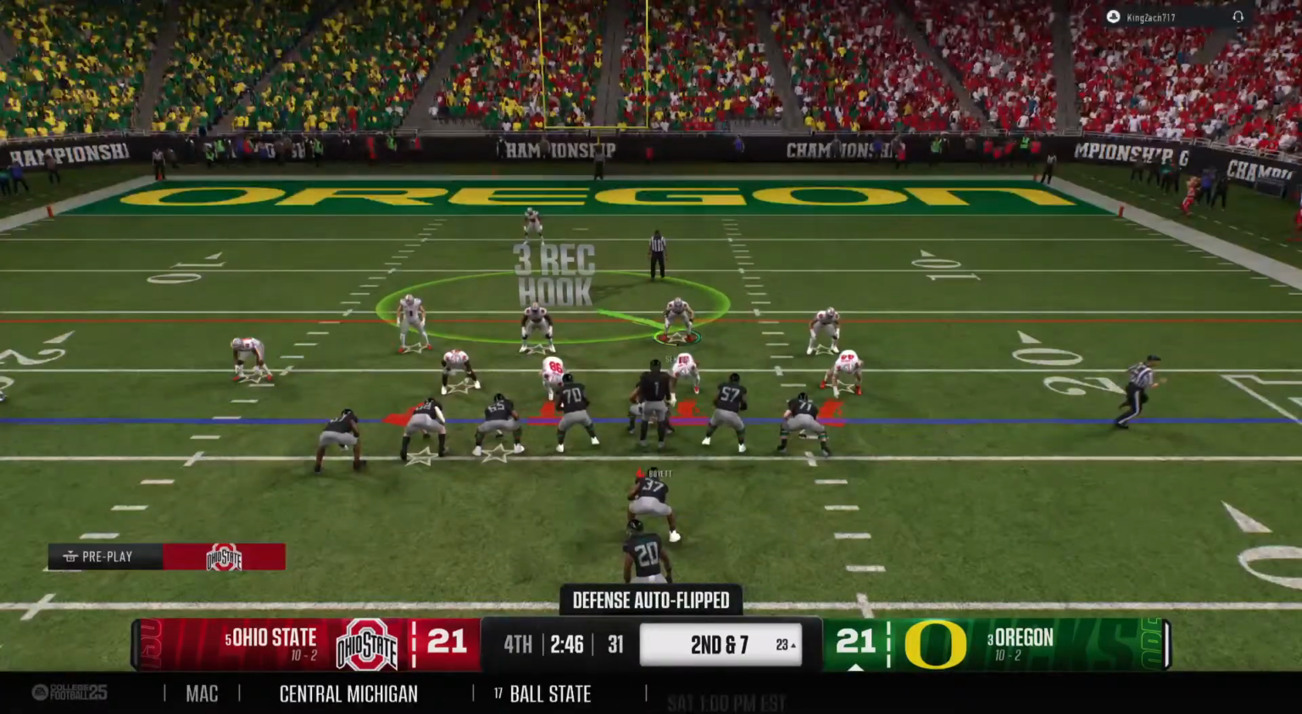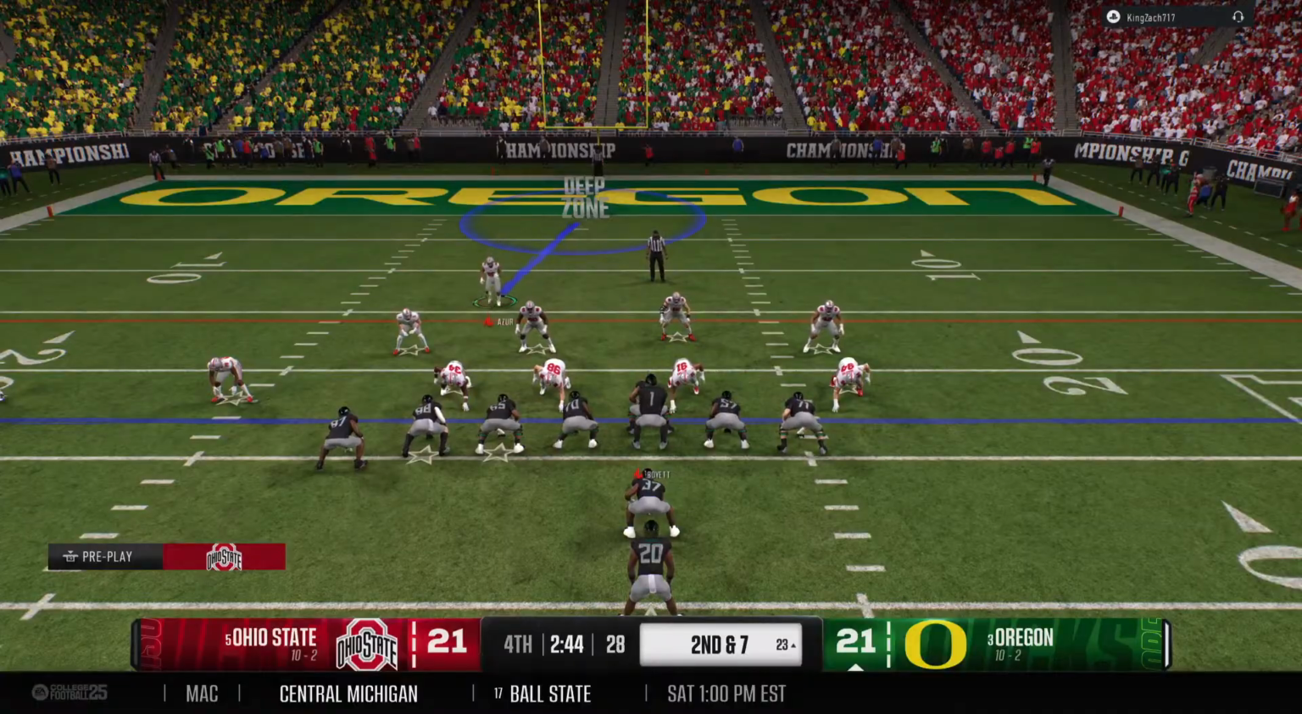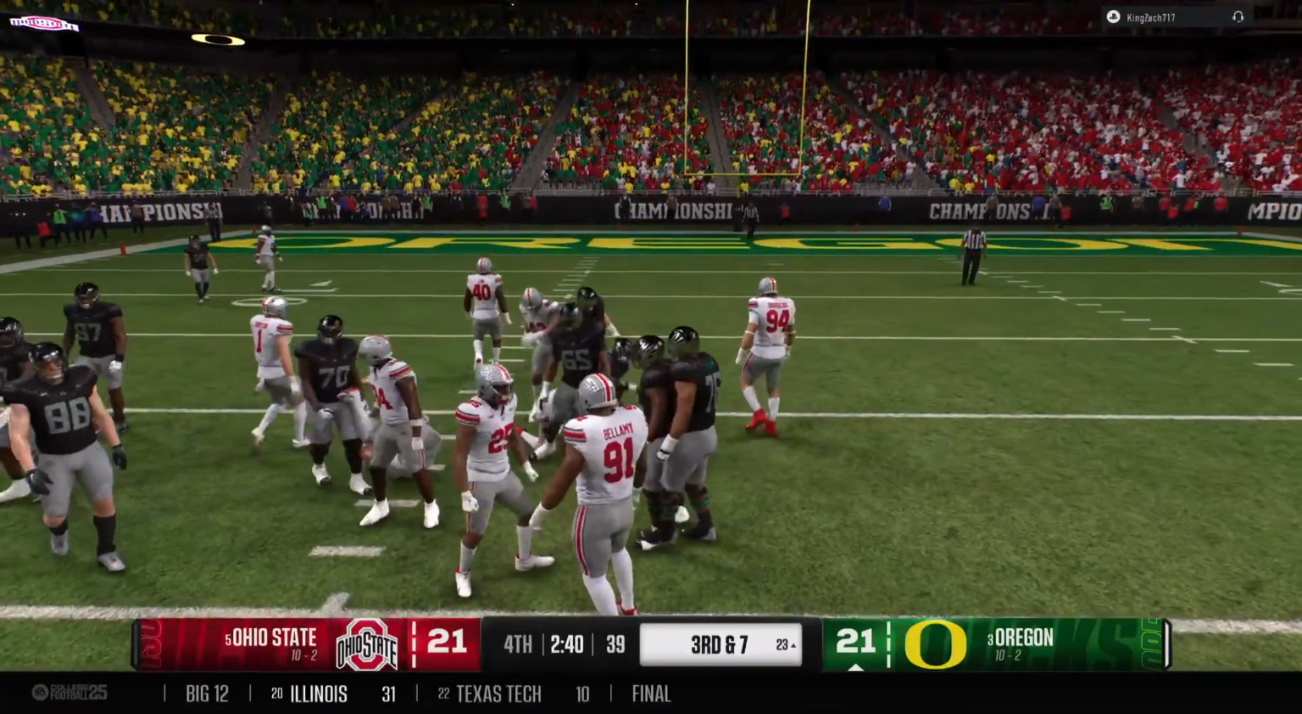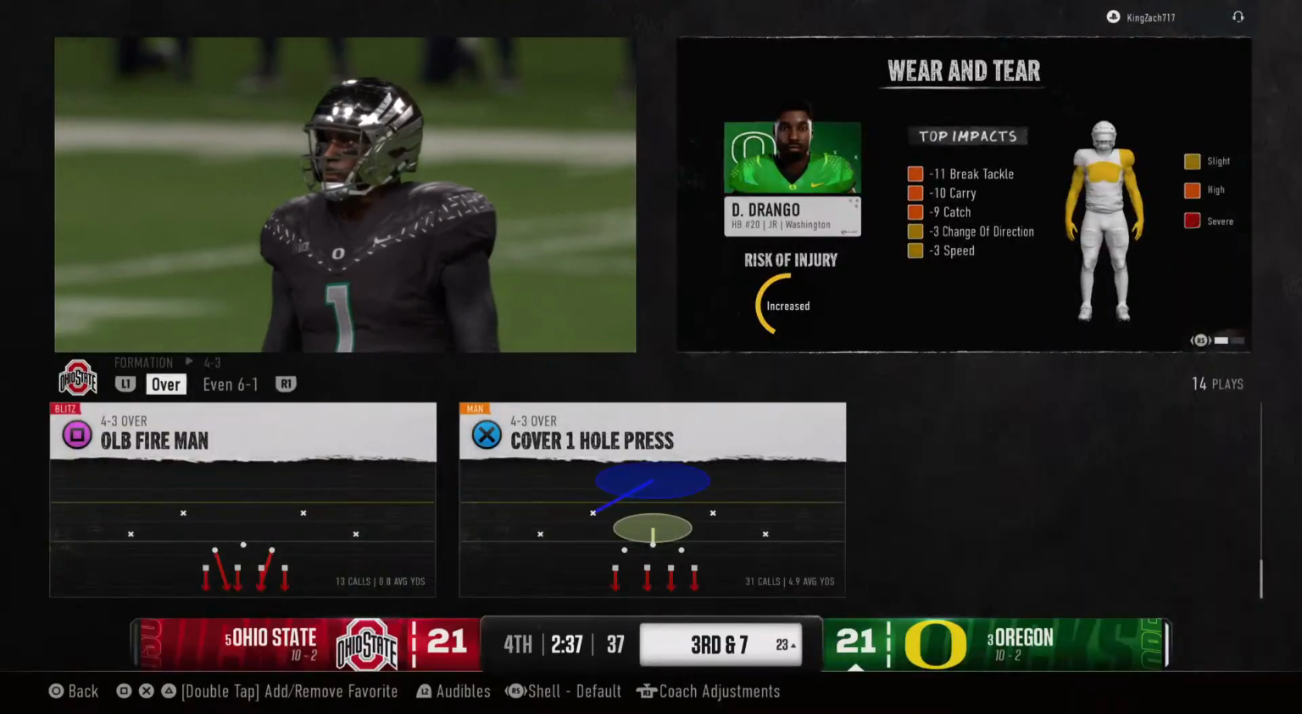Second down after that run on the previous play. Takes the ball and heads to the left. And the defense able to hold him there to a short gain.